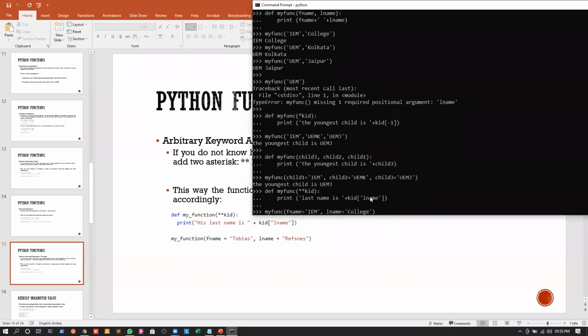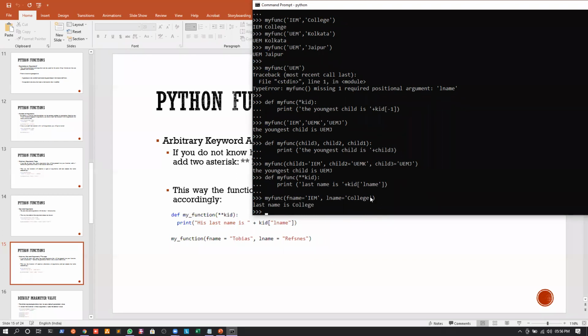So suppose we have a dictionary, we have two keys, f name and L name, and suppose I want to print the value of the L name key, so what would we have written? We would have written the dictionary name followed by a square bracket, and inside the square bracket we would have written the name of the key. Okay.